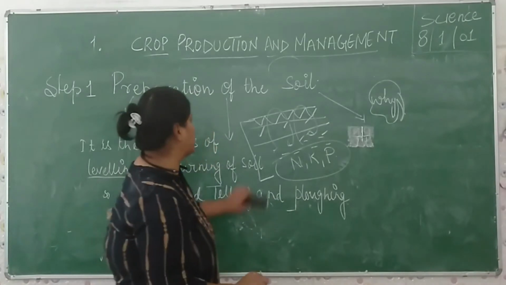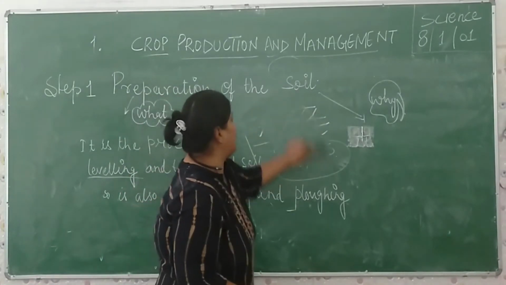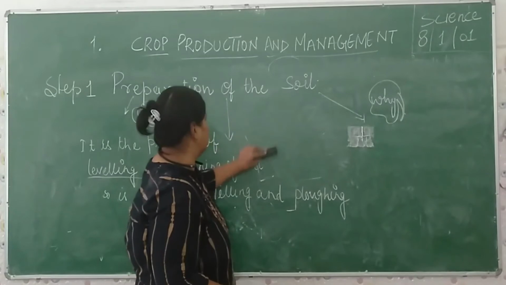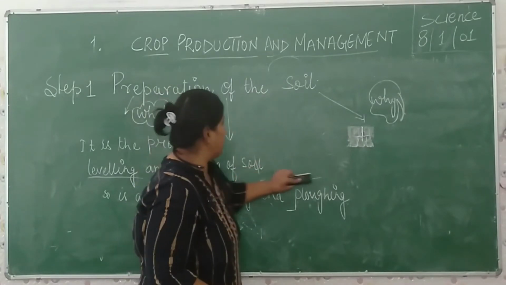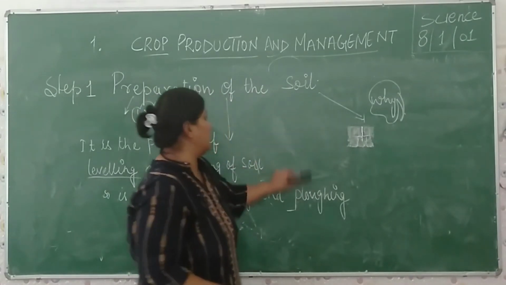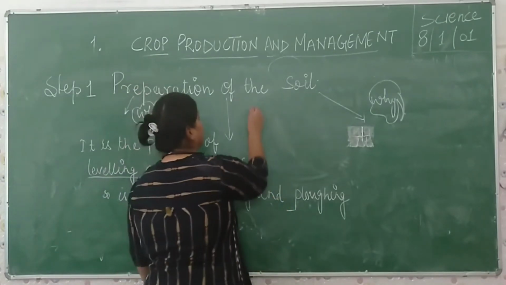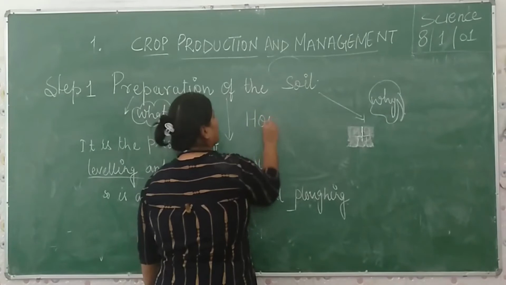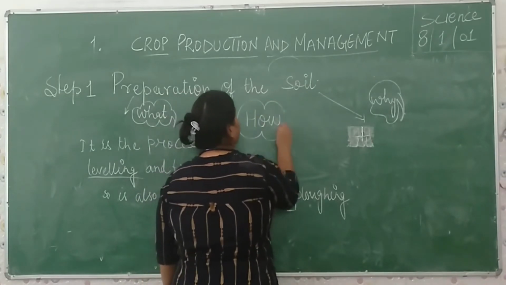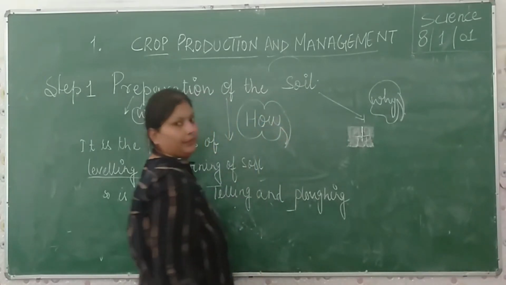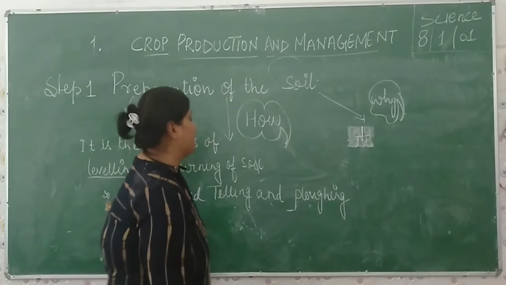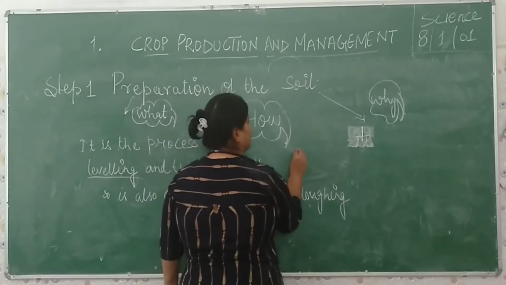Understand? The next question arises in your mind: then how is it done? What is the agriculture instrument you use for this purpose? For this, you use agriculture instruments.